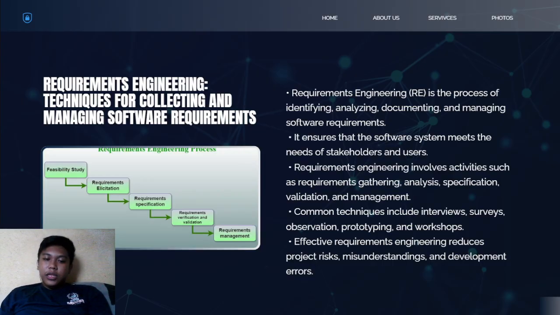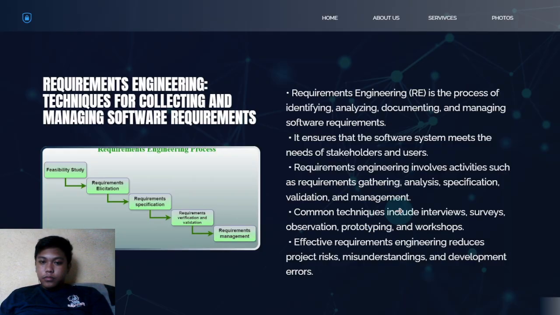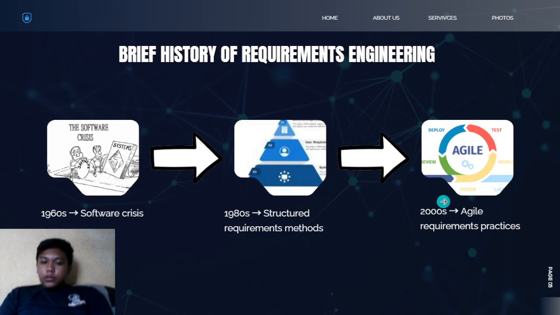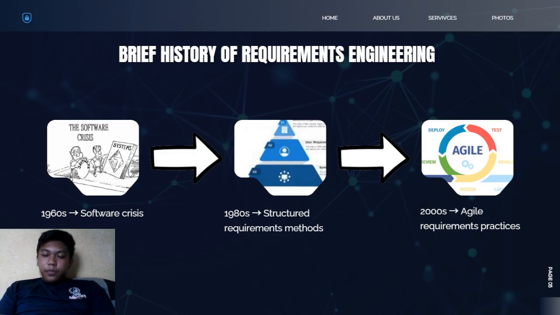So requirements engineering is important because it ensures that the software system being developed meets the user's needs. Okay, and then it reduces errors and minimizes the costly changes later in the development. Okay, next is to understand the importance of requirements engineering.